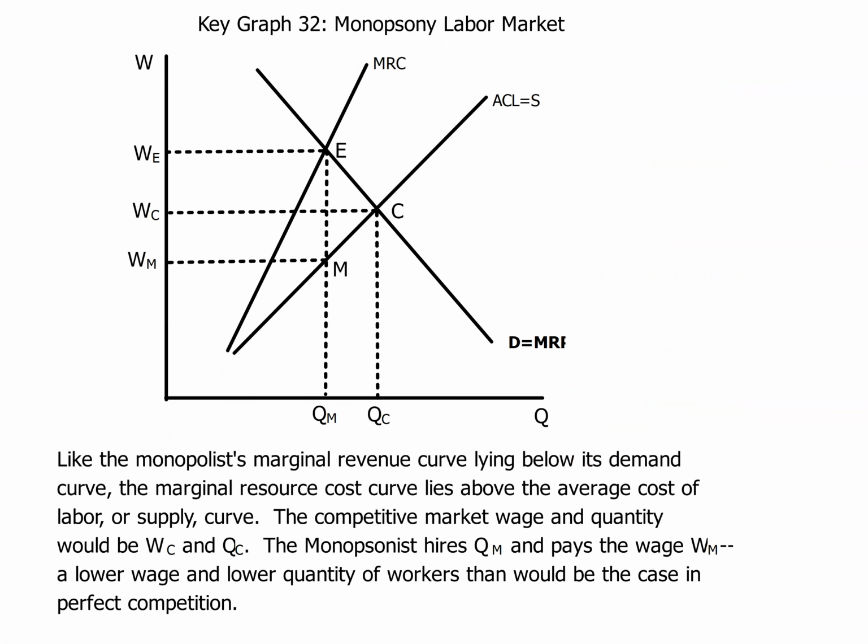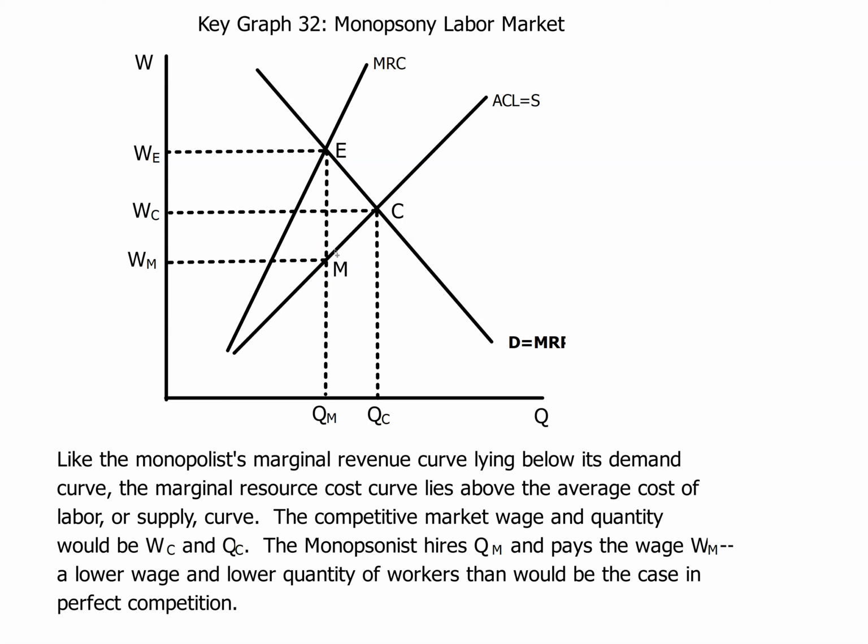And that's what leads to the monopsony labor market, which is essentially the same graph, but the idea is, where are we determining the quantity? Well, it's at MRC equals MRP, but we're not going to pay that because, again, think of it like a monopoly. Instead of going up to the demand curve, we're going to go down to where this intersects the supply curve, and that would be the wage at monopsony that we would be willing to pay. Why are they doing that? Because they can. They have market power. And if people don't like it, they walk, and you get somebody else to take their place.